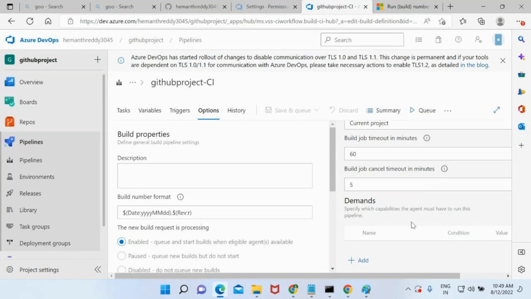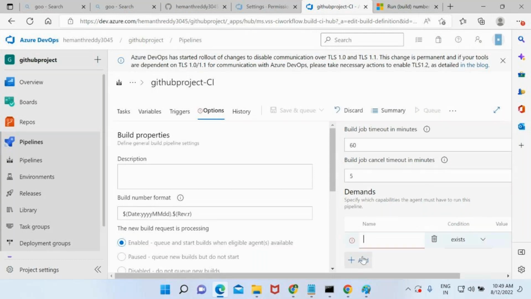Let's take one more example. In one VM, I have Visual Studio 2017, 2019. In another VM, I have Visual Studio 2022. I want to execute this pipeline on a VM which is having 2017 and 2019. So directly the request will go to where? The first VM. So if you want to specify those kinds of conditions, you can specify.